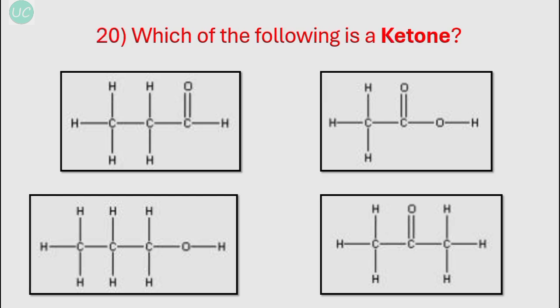Okay, our next question is which of the following is a ketone? Now for a ketone, the carbonyl group, that is C double bond O, has to be inside the hydrocarbon chain. So the fourth option has this: the carbonyl group C double bond O has a hydrocarbon chain on one side and on the other side as well, because if it is at the end of the chain, it will become an aldehyde, that is chain on one side and hydrogen on the other. So for a ketone, the carbonyl group has to be inside the chain.